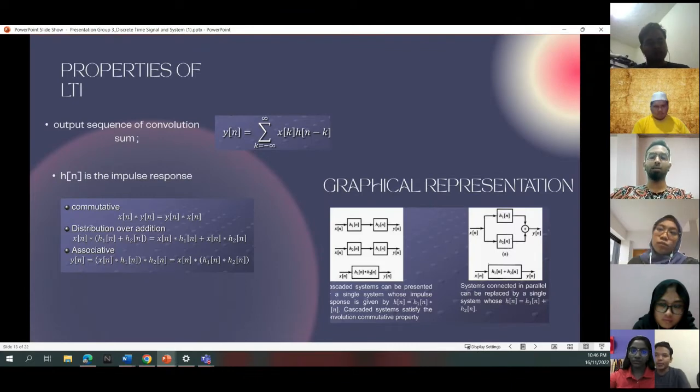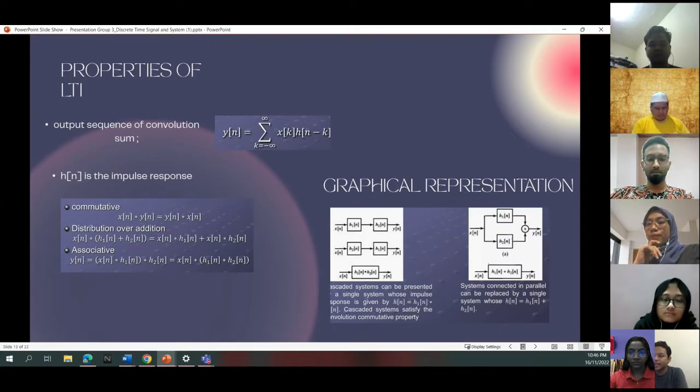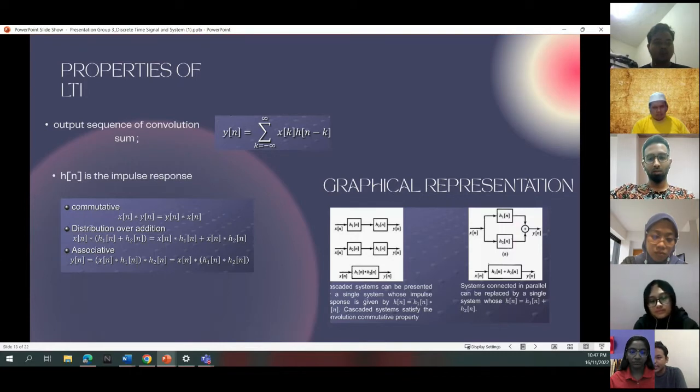Properties of LTI systems. The output sequence is the convolution sum: y[n] is equal to the sum from k equals negative infinity to infinity of x[k] h[n minus k], where h[n] is the impulse response. For commutativity, x[n] convolved with h[n] equals h[n] convolved with x[n]. Distribution over addition: x[n] convolved with h1[n] plus h2[n] equals x[n] convolved with h1[n] plus x[n] convolved with h2[n]. Associativity: y[n] equals x[n] convolved with h1[n] convolved with h2[n], which equals x[n] convolved with the convolution of h1[n] and h2[n].